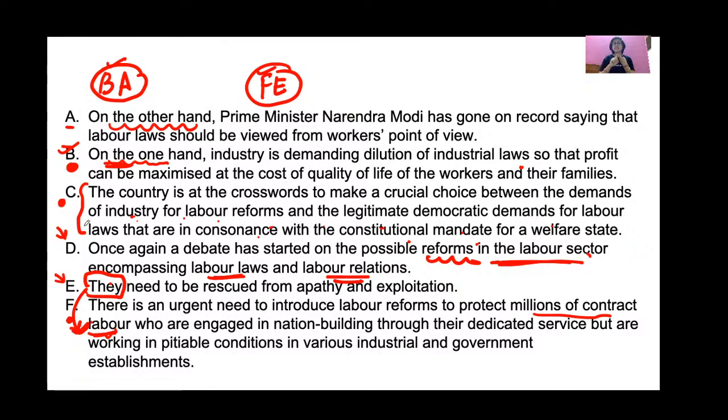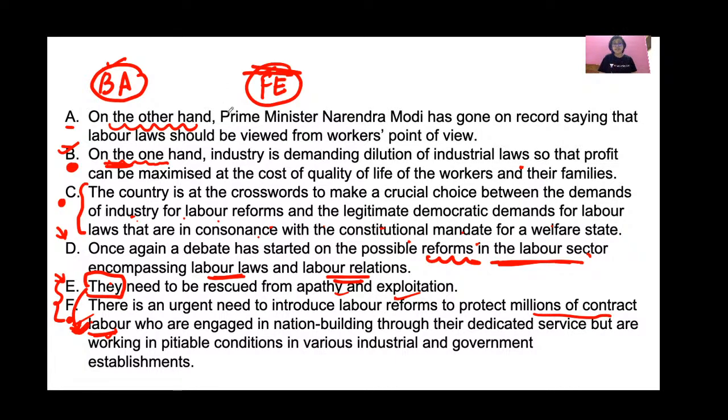The first one is the industry, whether the labor reforms should favor the industry, which means the employer, or the labor reforms should favor the laborers. Okay, fine. The country needs to choose between these two. And if you see sentence F and sentence E, it says that the laborers need to be rescued from apathy and exploitation because the laborers are working in very bad, poor situations.